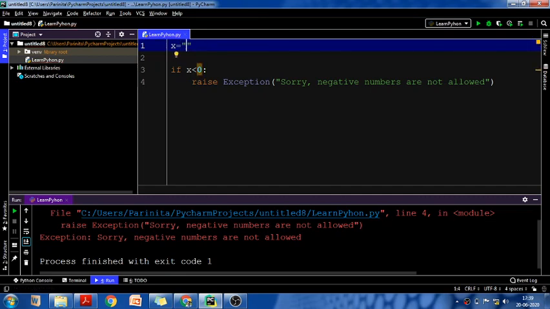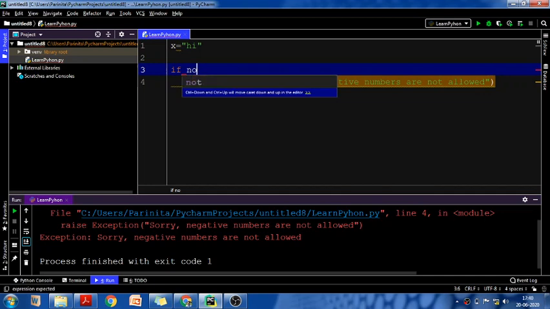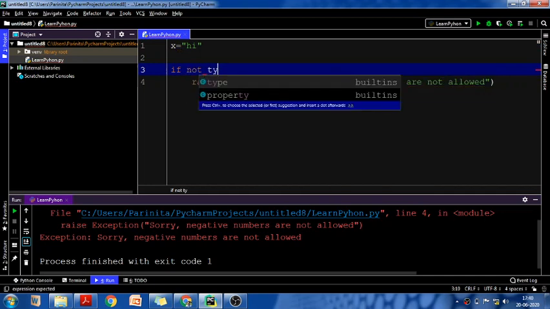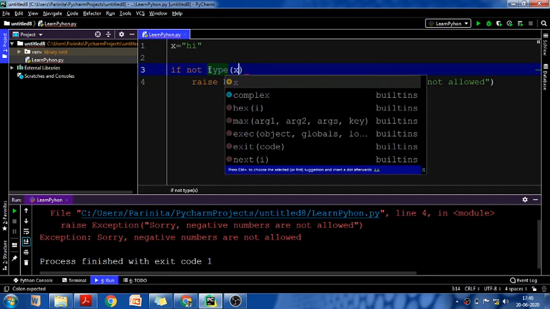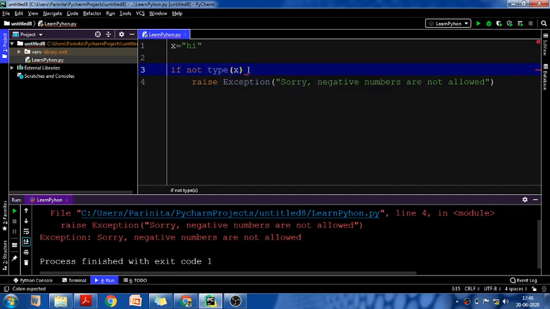If the user has entered some value like hi, you can check it here with the help of type of x, which will give us the data type of x. So I am writing: if not type of x is int,